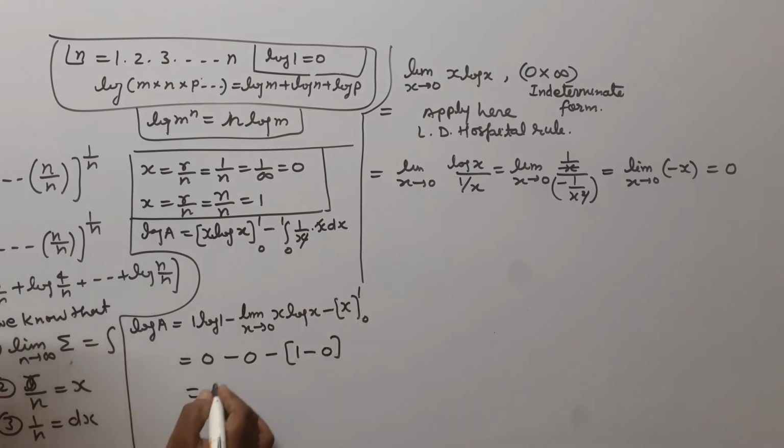So we get here this is 0, this is 0, and here the minus 1. So log a equal to minus 1, so a equal to e to the power minus 1, so this can be written as a equal to 1 upon e. So the answer is 1 upon e.